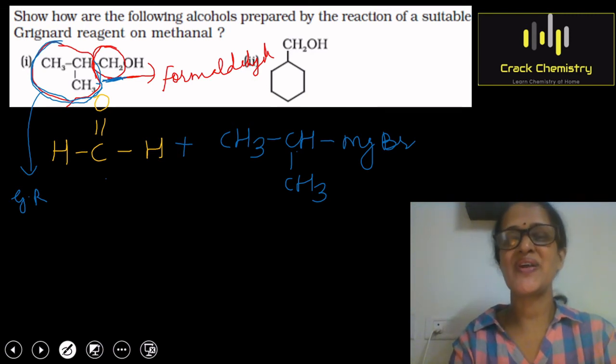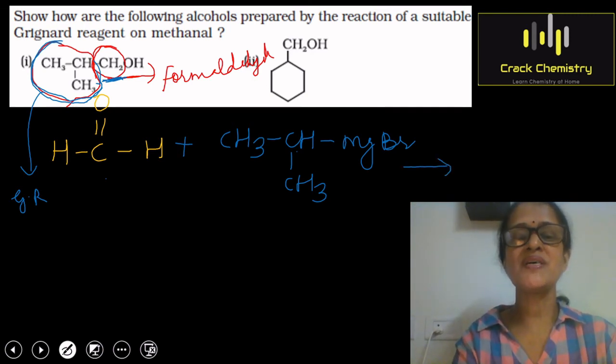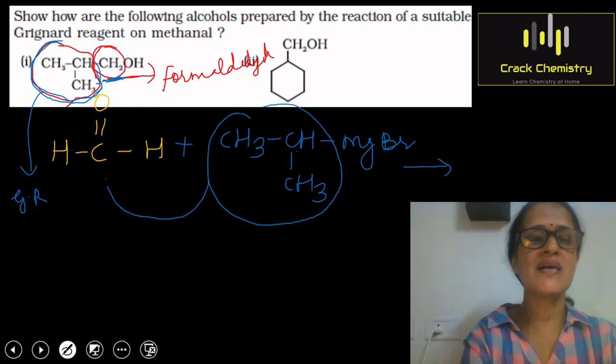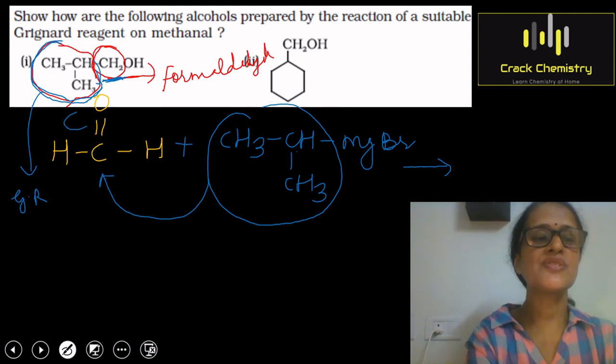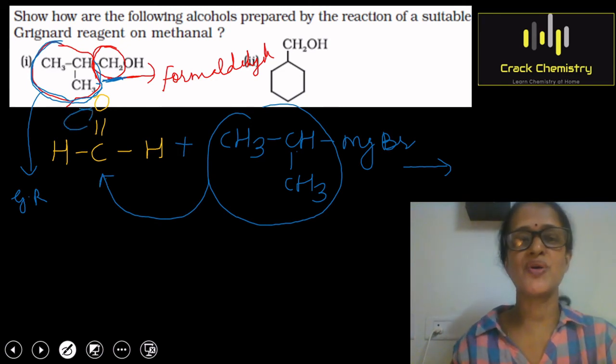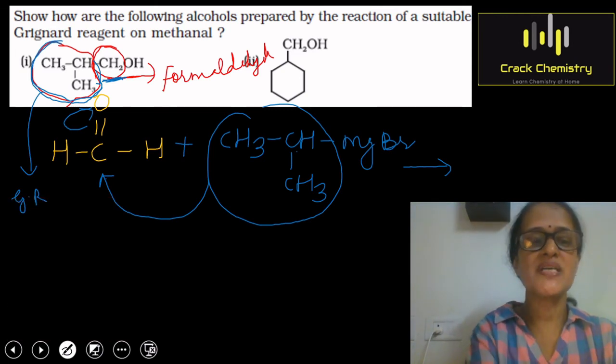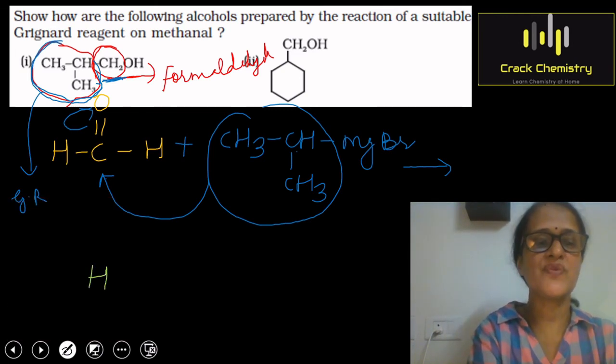Now I am going to write the product. The product will involve the attack of this portion on the carbonyl carbon, and the electrons of this bond will be shifted to oxygen. So let me write the product first. I am writing the formula of the adduct first.